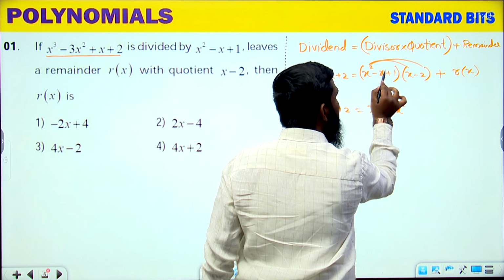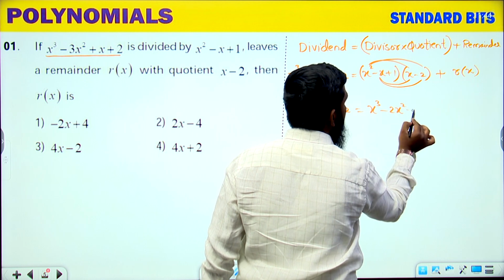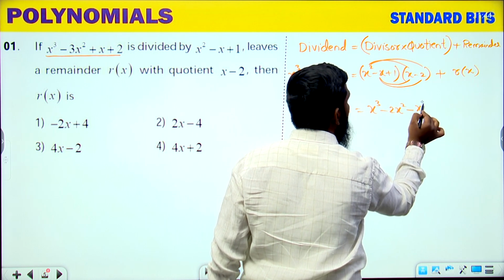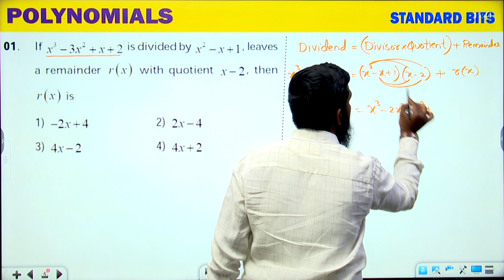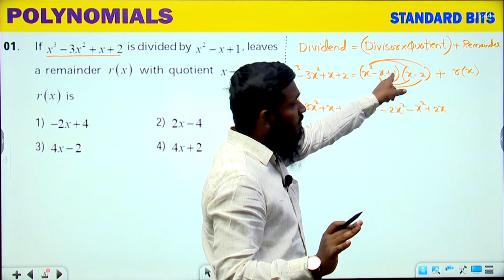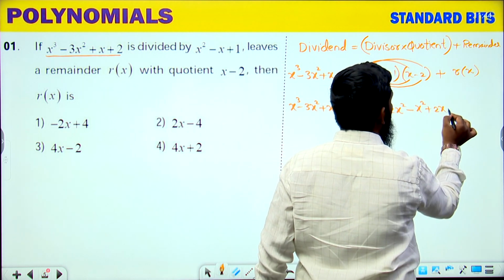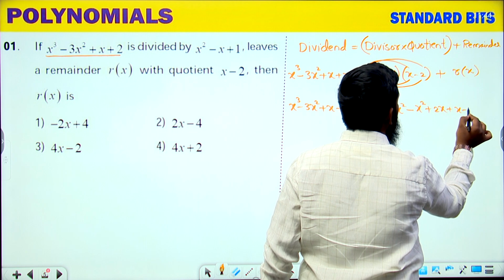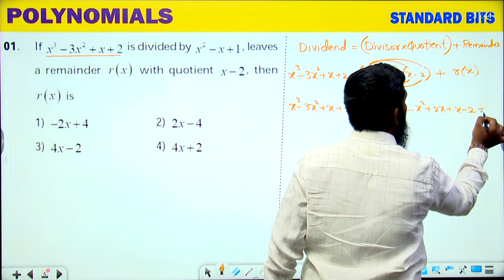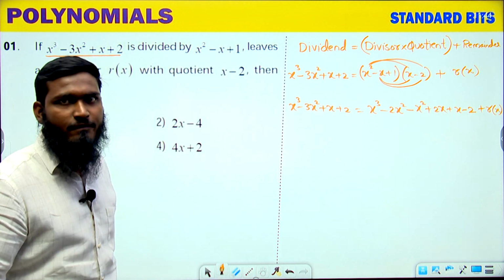Next, minus x multiplied with the two terms: minus x into x is minus x square, and minus into minus, plus 2x. This part is completed. Then 1 multiplied with the two terms: plus x, minus 2. Last we have plus r of x.